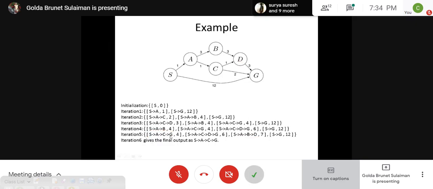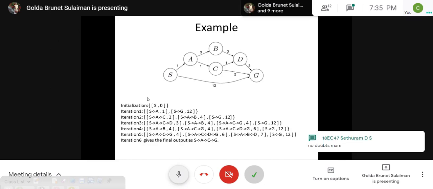After popping it, it's not in the next iteration. At the end of the fifth iteration, we will have the sixth iteration. We pop this out and we find that G is available in our path, and we just print it. Any doubt in this? How we find the path? Am I connected? Is this clear?